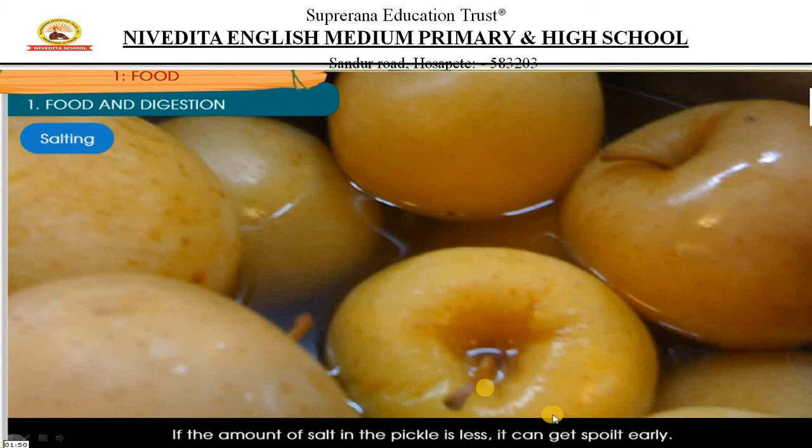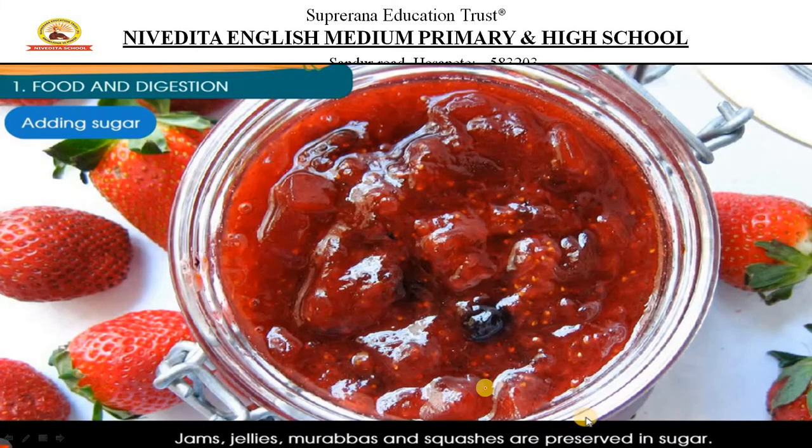So next thing, if the amount of salt in the pickle is less, it gets spoiled early, right? Especially those who make pickles, they have a very good idea how much salt to be added, right? So if the exact quantity of salt is added in a proper quantity, we can keep pickles for a very long time. Yes, there will be a minute change in the taste, but the pickle will not get spoiled.